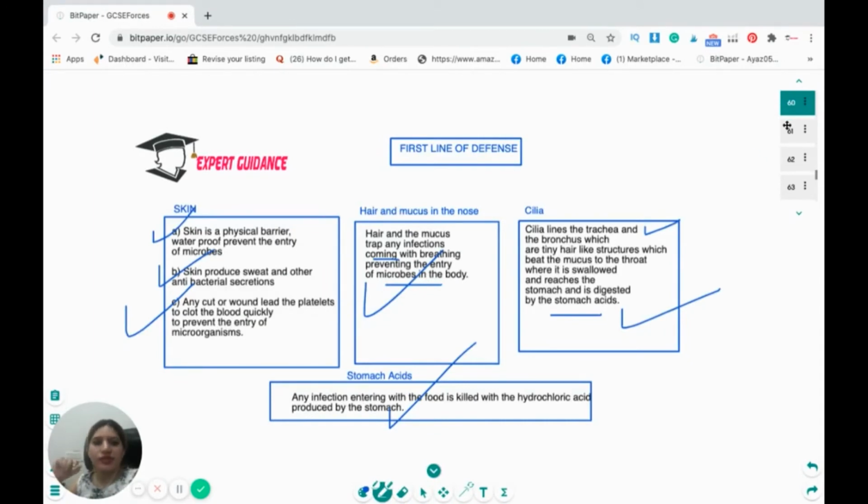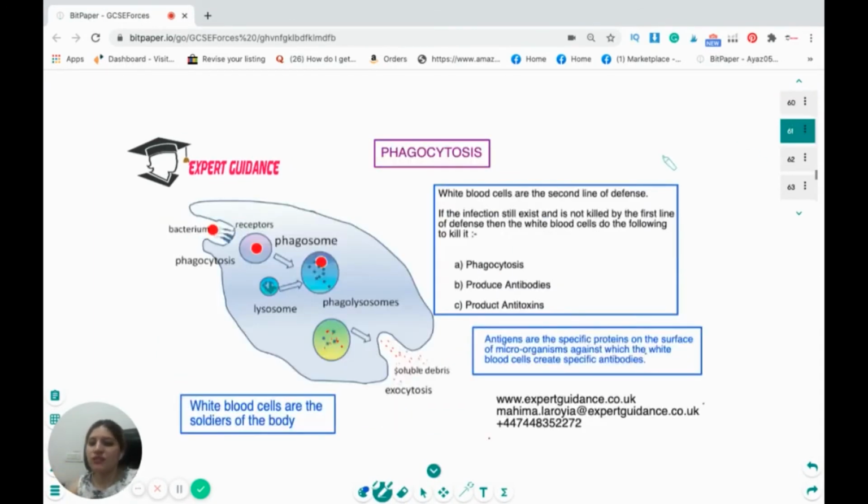Now, after the first line of defense, we have the second line of defense, which is phagocytosis. Now, what is phagocytosis? We have the white blood cells, which are the soldiers of the body. They protect us against infections. Now, if the infection still exists and is not killed by the first line of defense, then the white blood cells do the following to kill it. First, the phagocytosis, then they produce antibodies and antitoxins.